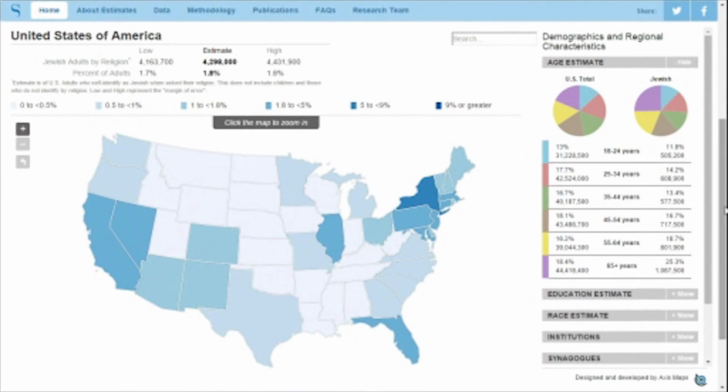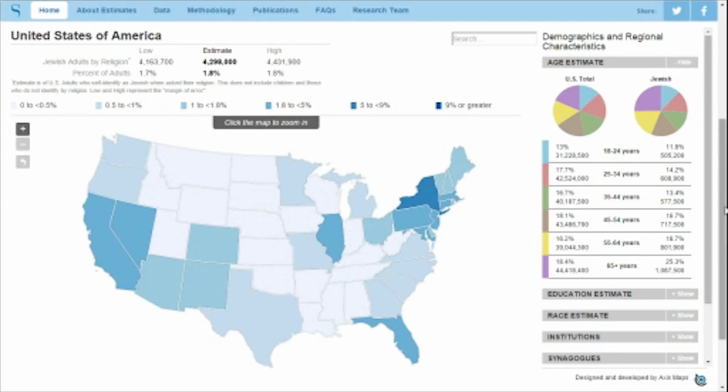Here in the map area, you'll see several different components that make up the full experience of this site. At the top left corner, we provide the name of the geographic area that is currently being represented within our data, and in this case, it's the full United States. In that top left corner, we provide estimates on the number of Jewish adults by religion, as well as the percent of that geographic area's population that this number makes up.